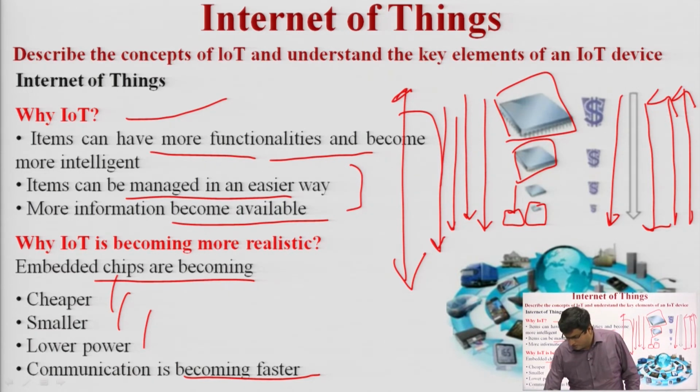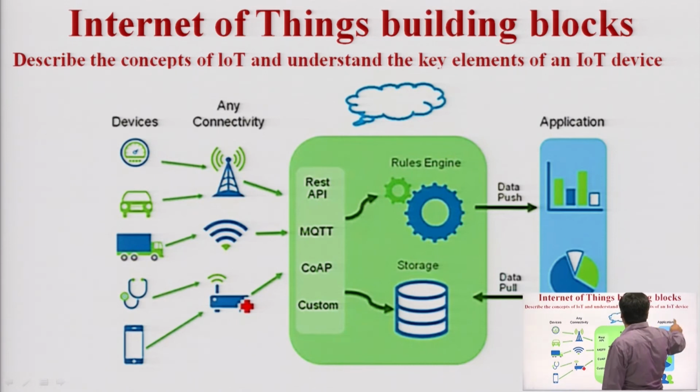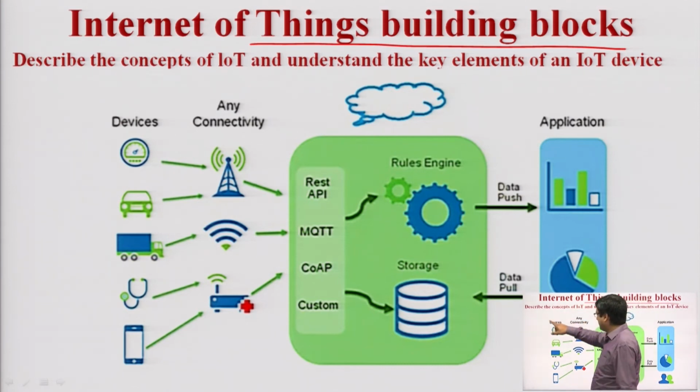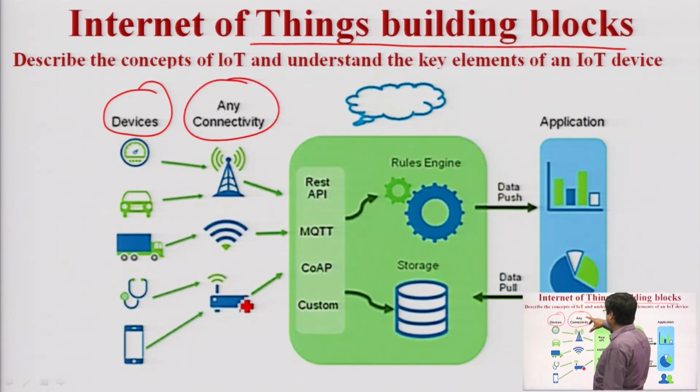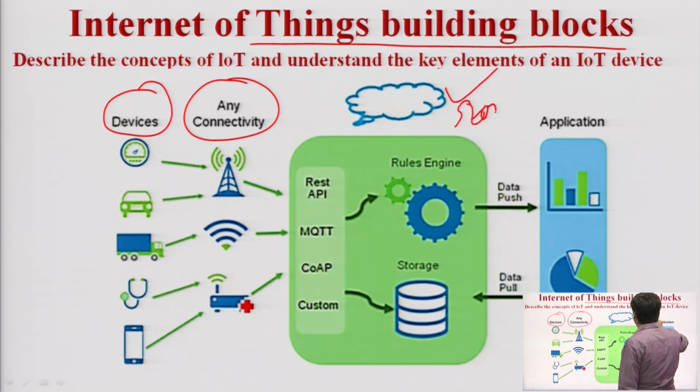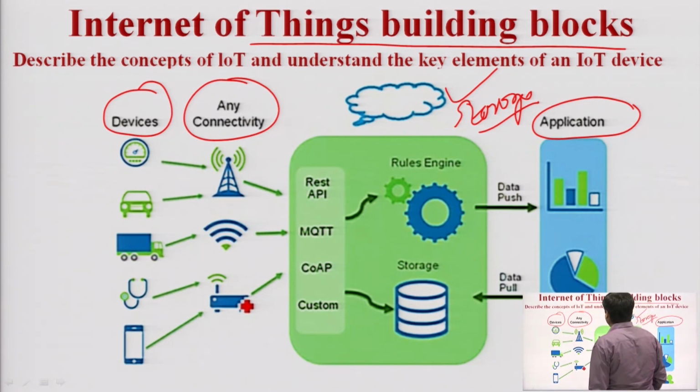Okay. So these are the building blocks of IoT, the Internet of Things building blocks. What are the various building blocks? Here you can see 4 types of building blocks. First is the devices, second is the connectivity, the communication done through these devices. Third is the cloud computing, that is the storage, because we are getting the data, it needs to be stored somewhere, and the last one is the application. So there are four types of building blocks in IoT.